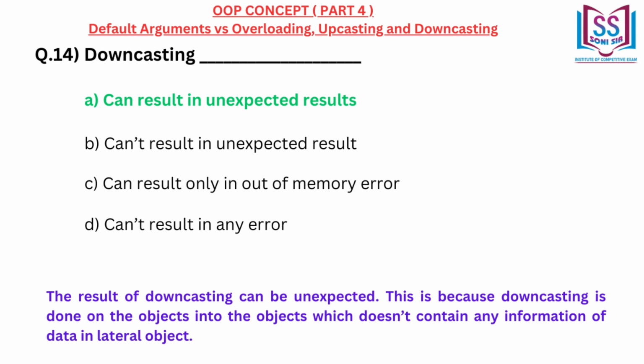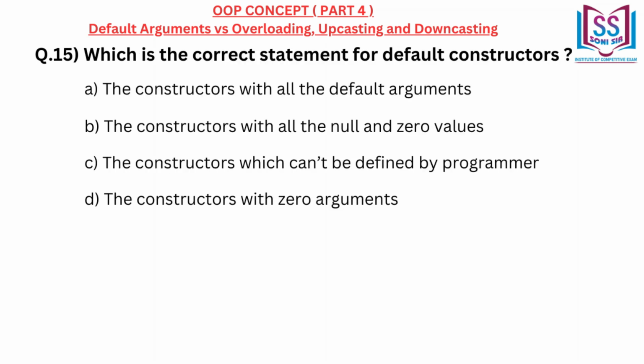The result of downcasting can be unexpected. This is because downcasting is done on the objects into the objects which don't contain any information of data in the latter object.